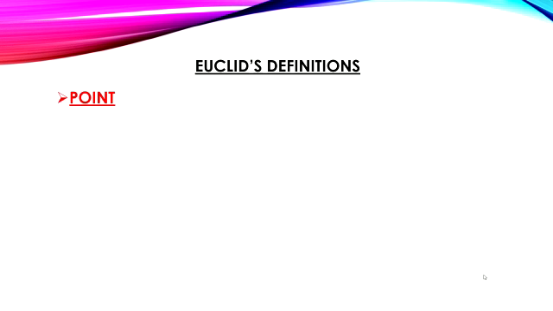In this video, we are going to learn some of the definitions given by Euclid and some of the axioms given by Euclid. First of all, consider some of the definitions given by Euclid. The first was a point.